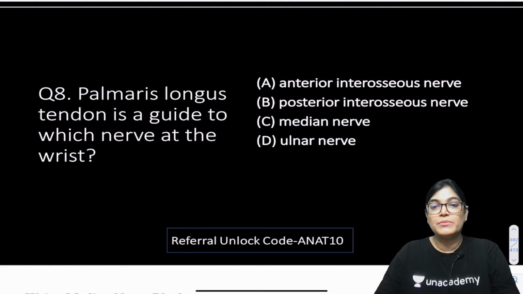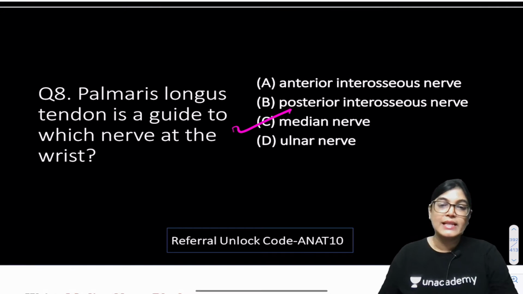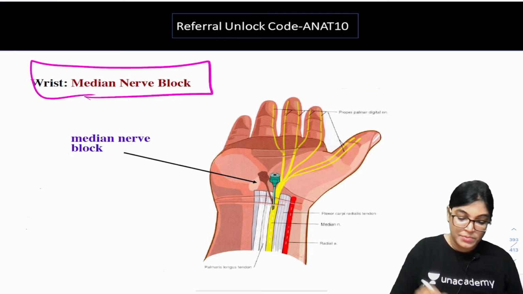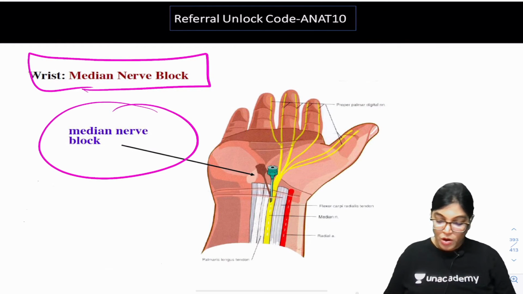Anterior cutaneous, posterior, median, or ulnar. The correct answer is C, that is median nerve. Let me show you a diagram for it. So if you want to block the median nerve, you can see here median nerve block, and we can see